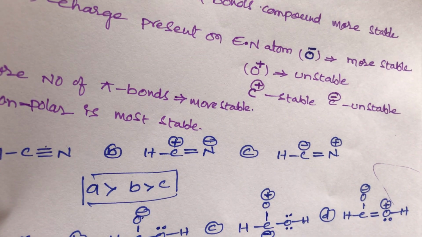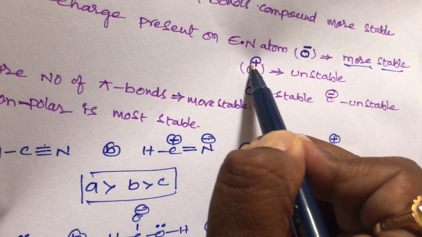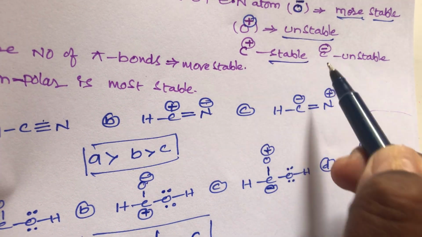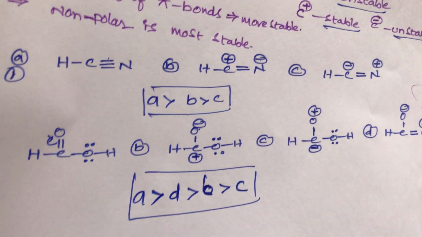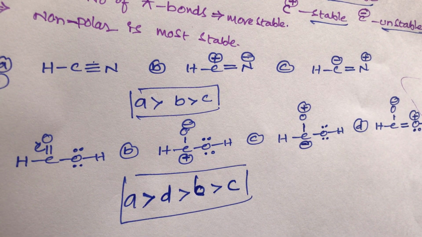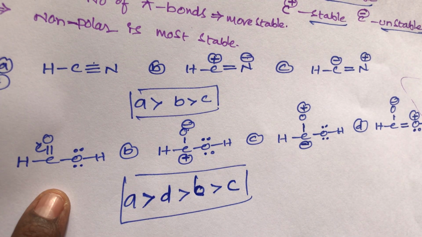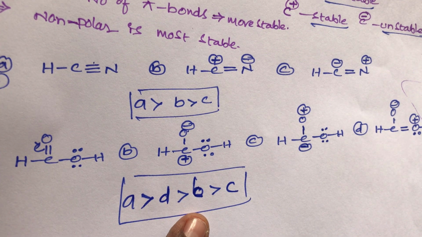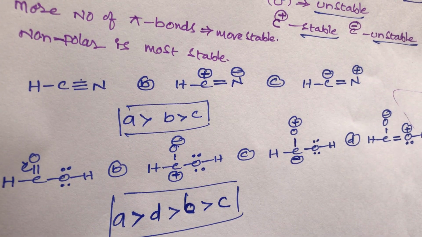What I said, student: oxygen having a negative charge is more stable, and oxygen having a positive charge is unstable. If carbon has a positive charge, it is stable; if carbon has a negative charge, it is unstable. This is the simple trick. So in this example, A is greater than B, B is greater than C compound. But in the second example, in formic acid resonance structure, A is more stable than D, D is more stable than B, B is more stable than C. This is the simple trick for stabilization of resonance, student.